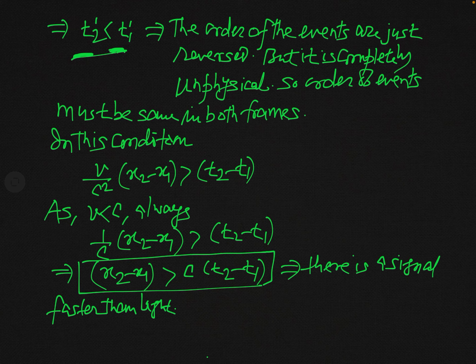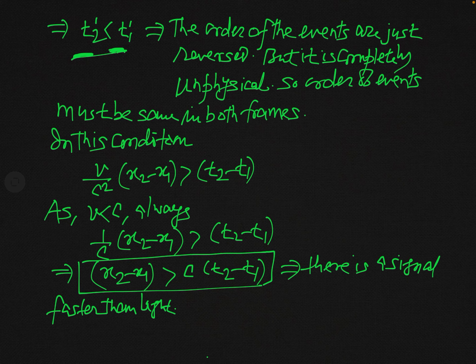But as I have told you in the introductory lecture of special relativity, till date no experiment has been performed in which any signal has been found to travel at a speed greater than the speed of light. In fact, research till date confirms that the speed of light in vacuum is the ultimate speed. No signal or material particle can travel at a speed greater than c.